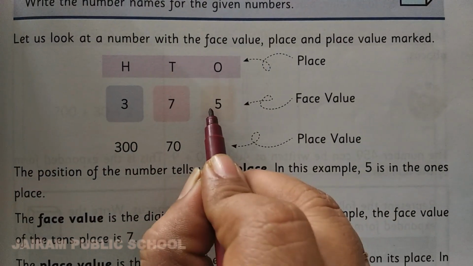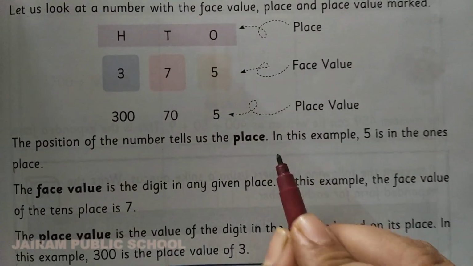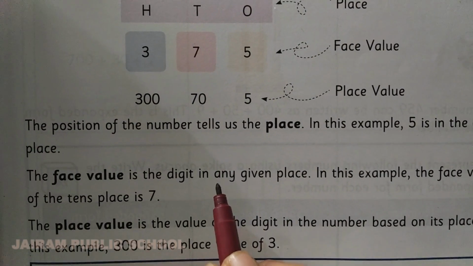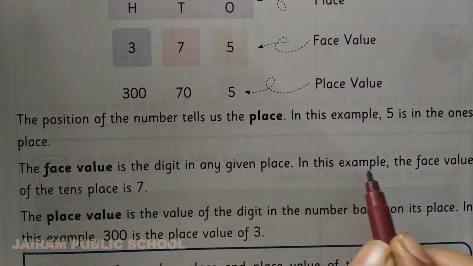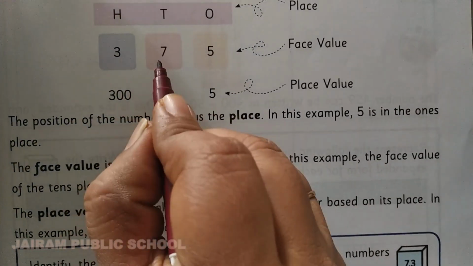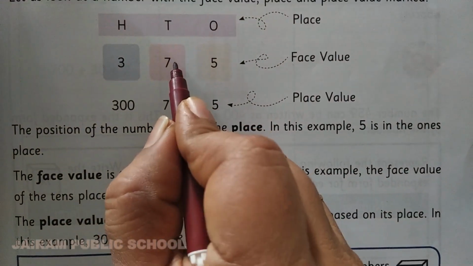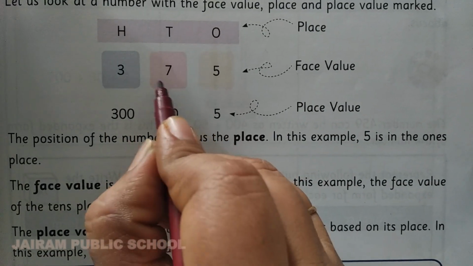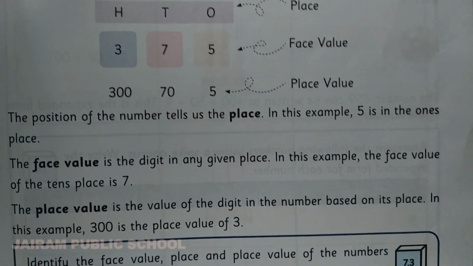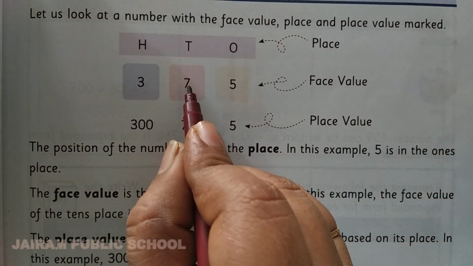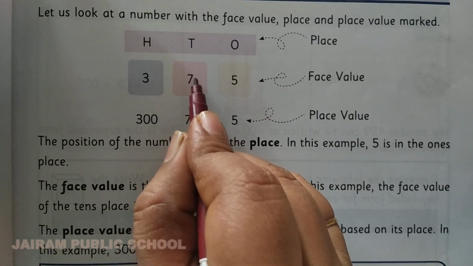Now place value. See, in this example 5 is in the ones place. The face value is the digit in any given place. So in this example the face value of the tens place is 7. So face value means nothing but the value itself. Face value of 7 means 7 only. Just we are writing the value of that number. That's all. Face value means 7.